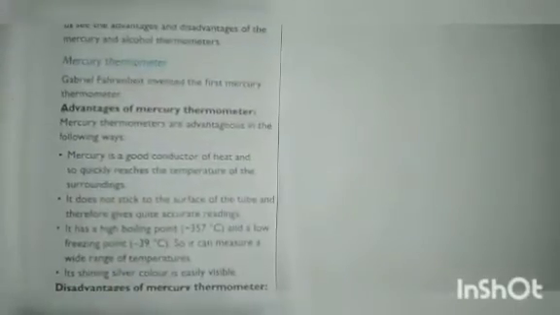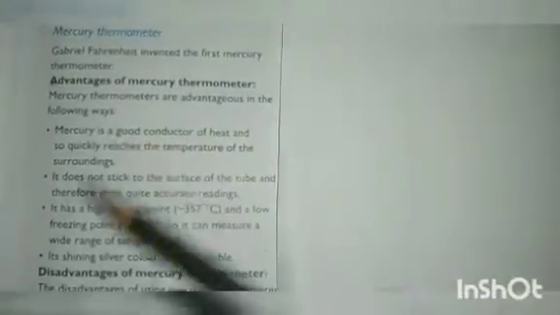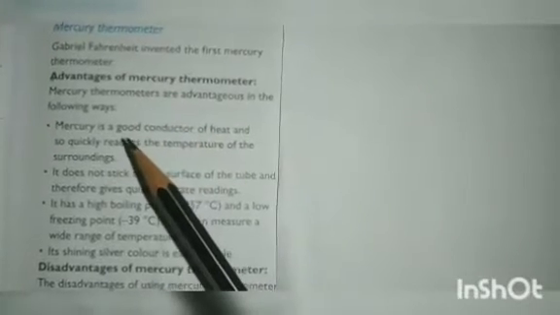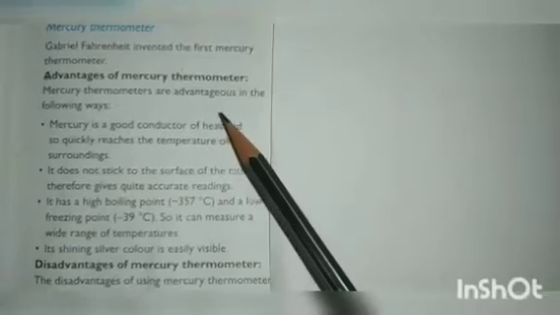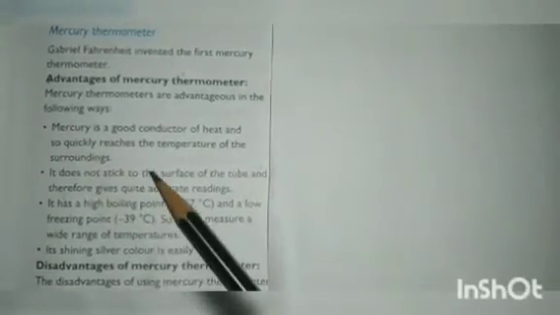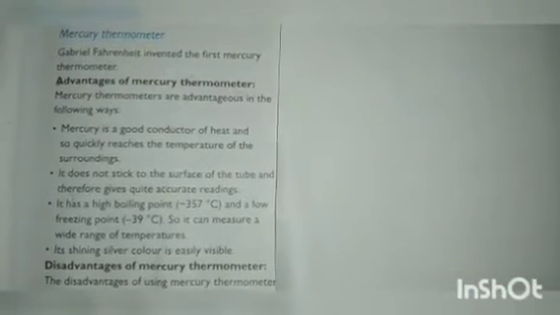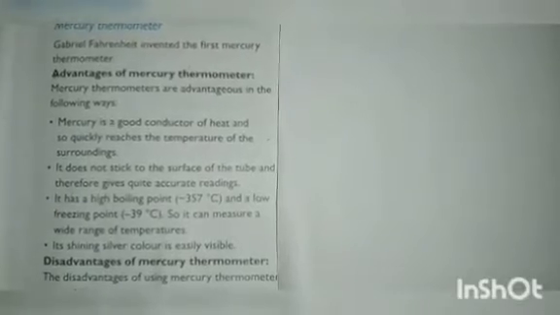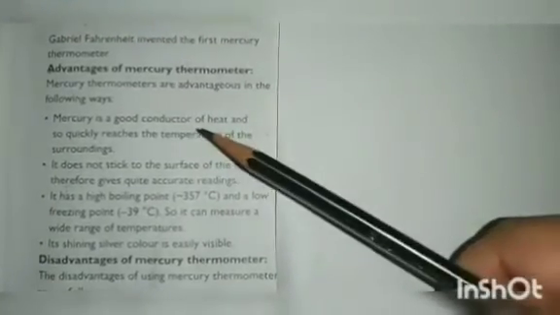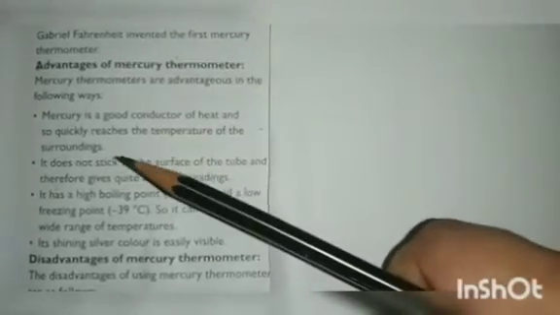Let us see the advantages of the mercury thermometer. The first one is that mercury is a good conductor of heat, so it quickly reaches the temperature of the surroundings. It means it will quickly measure the temperature of an object or surrounding material.